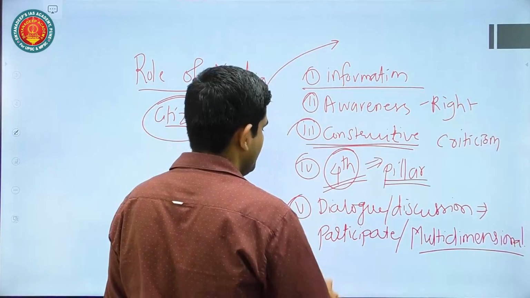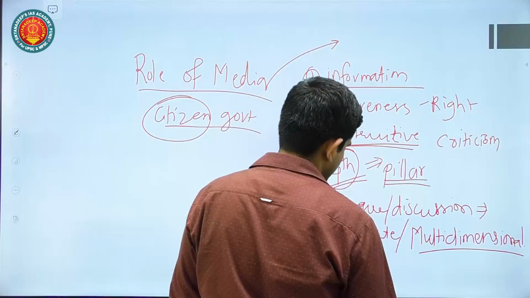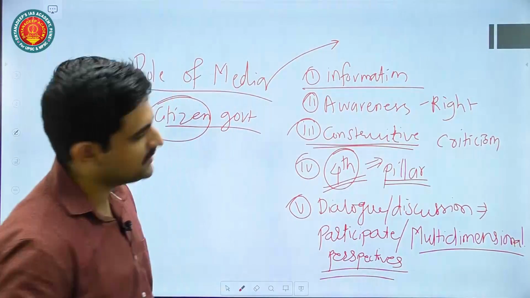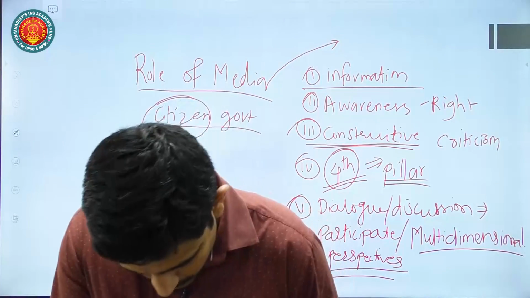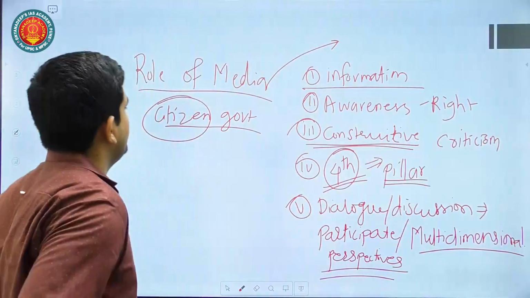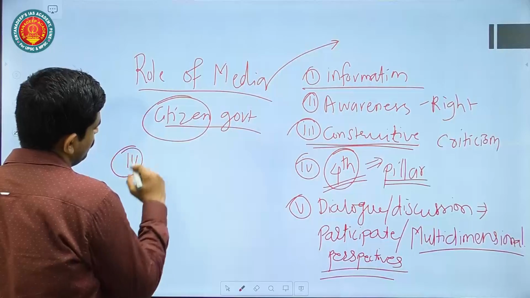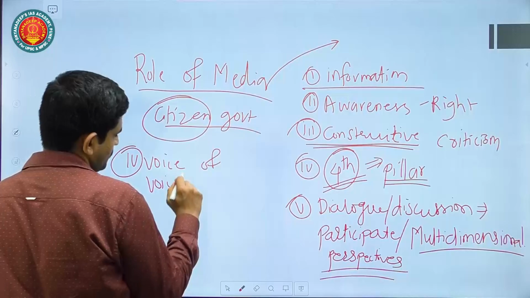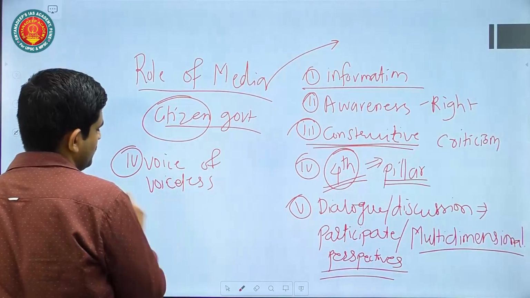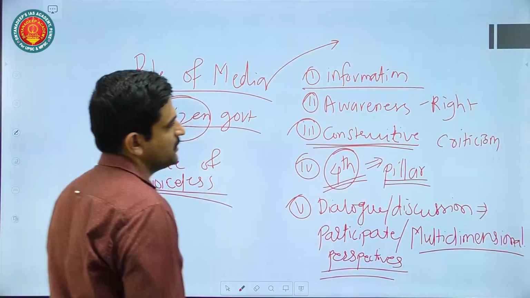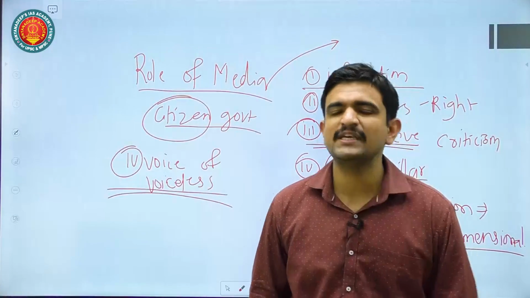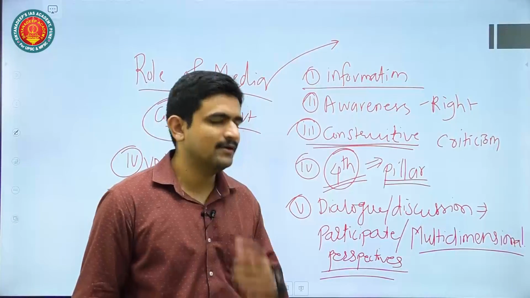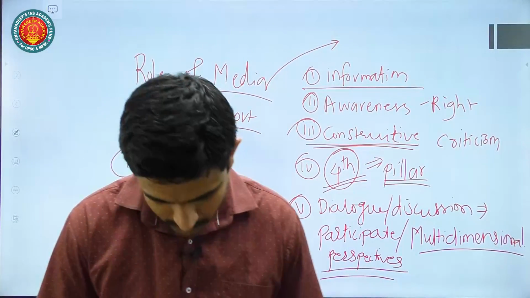multidimensional, and people can get a variety of perspectives. These are some of the roles that you can talk about. Media can also play a role in promoting the voice of the voiceless, meaning people who are marginalized, vulnerable, etc. Media can certainly play a constructive role in putting their issues in front of the people. That can also be one of the strategies.